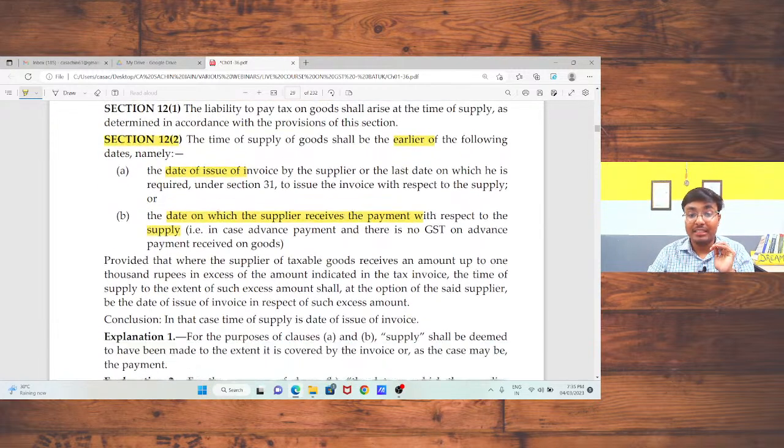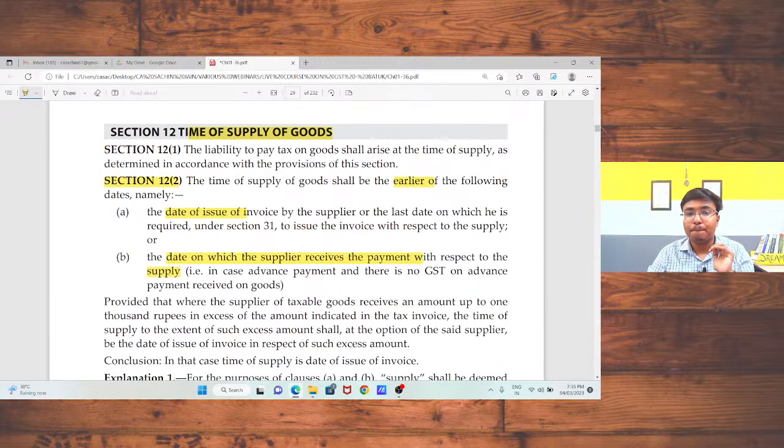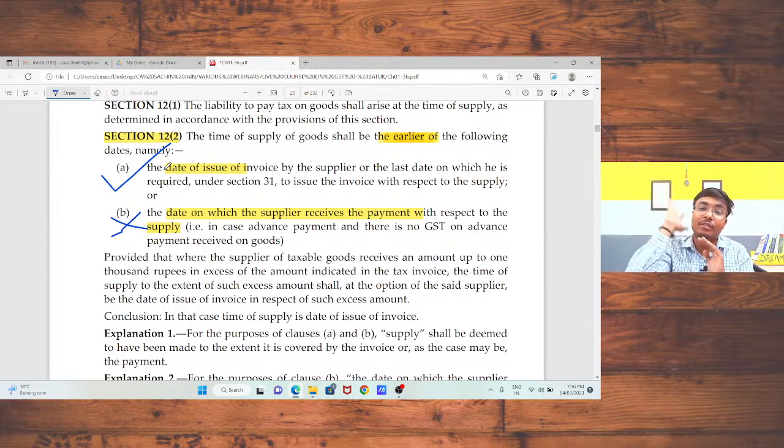And here they said "earlier of the following." Okay, that means my invoice or payment, whichever is earlier. Sir, we had discussed that in case of goods, if I get the advances, then no GST. So this point is not relevant here. I just need to check that my date of invoice is my time of supply in case of supply of goods.